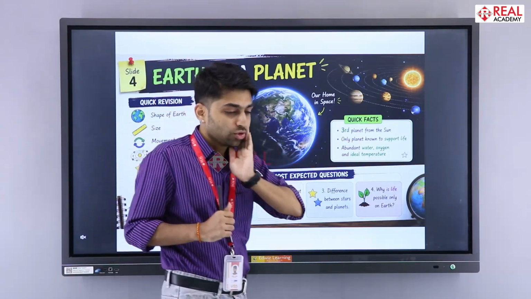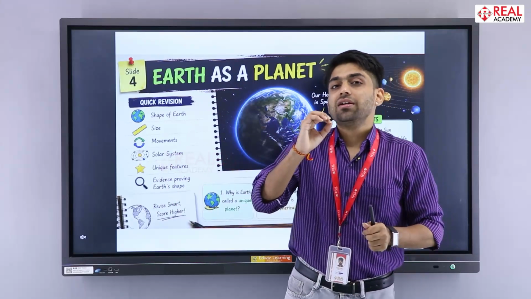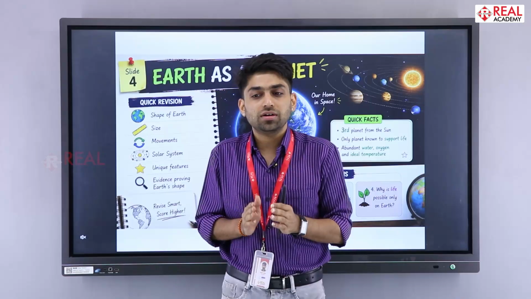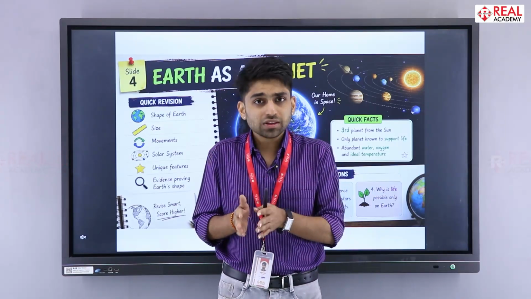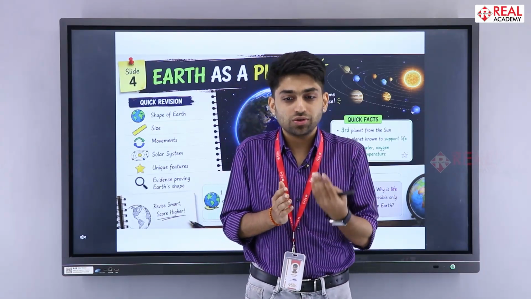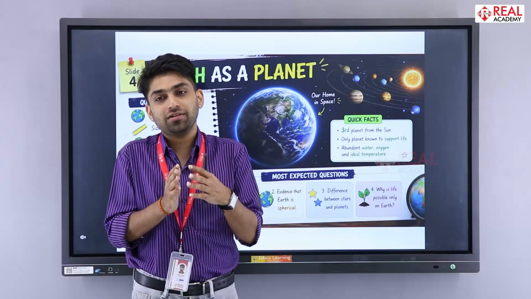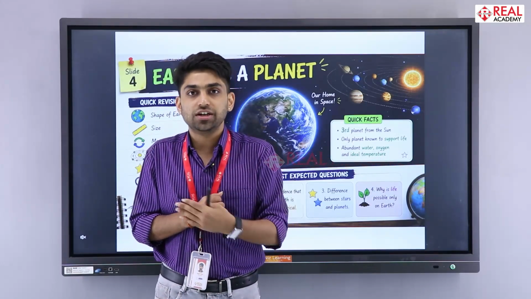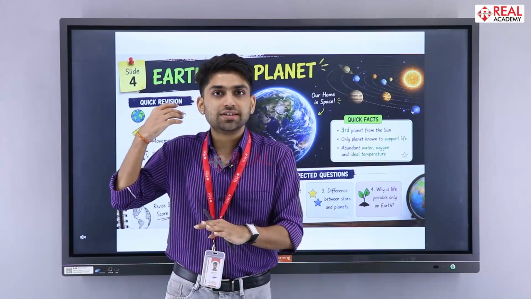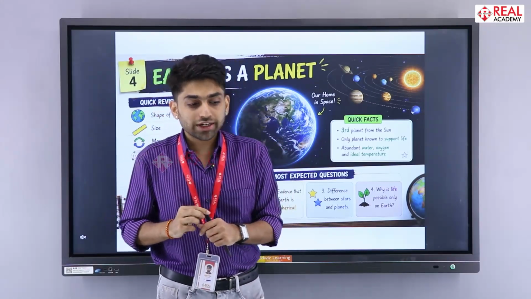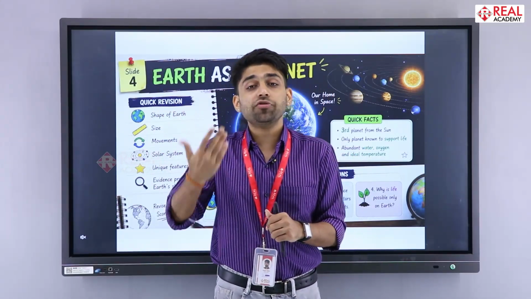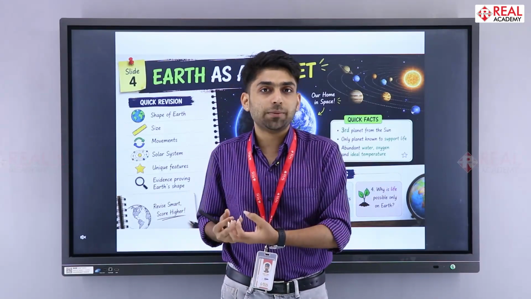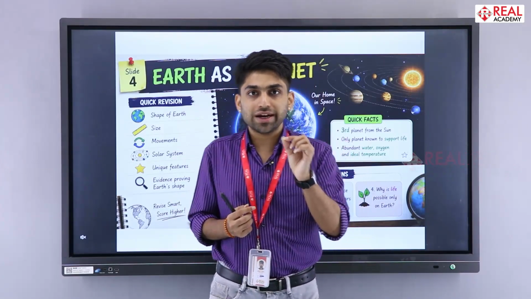There is one more important question from this chapter, and that is the carbon dioxide one. Like we know this thing about Venus. Then we also know about so many planets, like some planets are far from the sun, still they are hotter than the planet which is near to it. So you need to memorize all these things, the logic behind it. For that example, remember that the amount of carbon dioxide is more, and because of that carbon dioxide, the heat is getting trapped over there. So you need to remember that point.